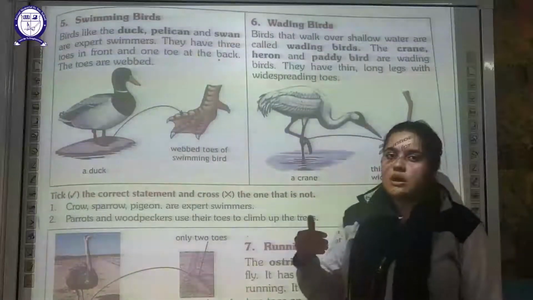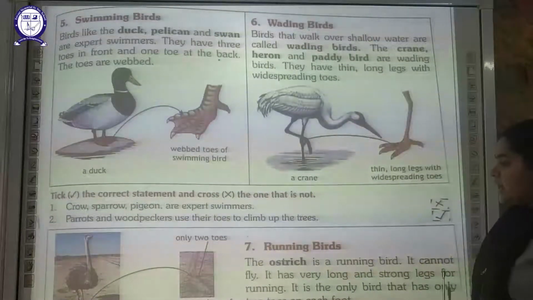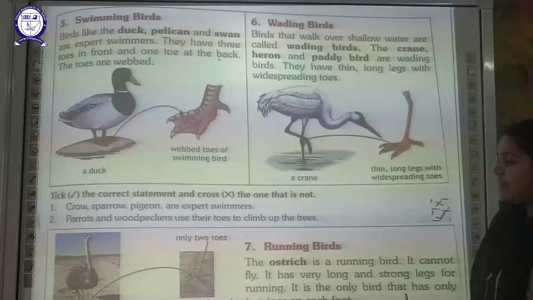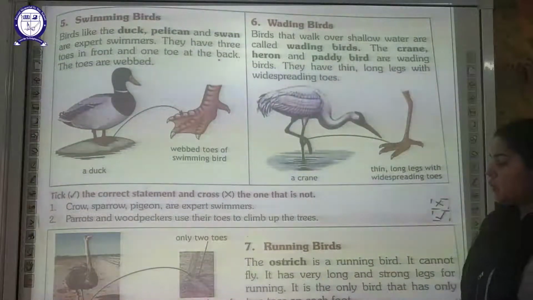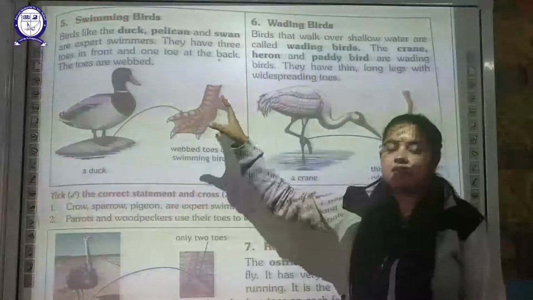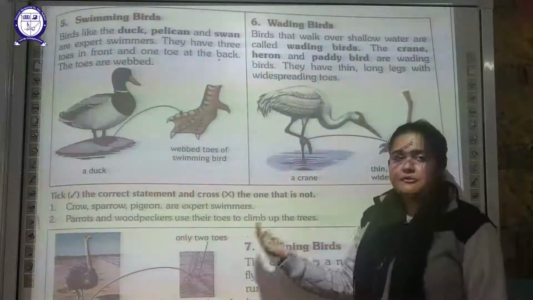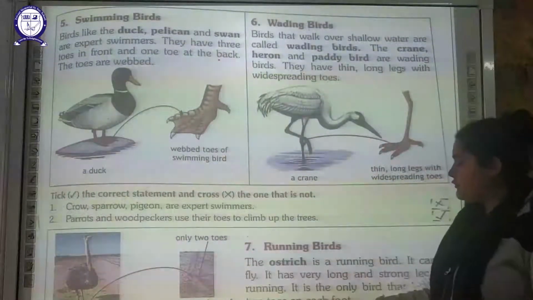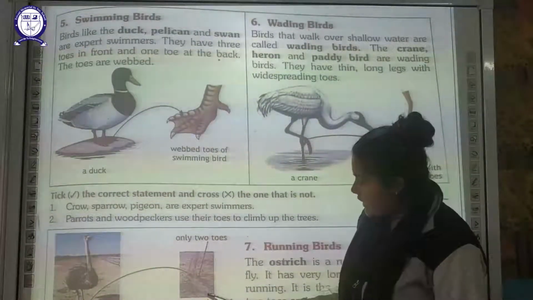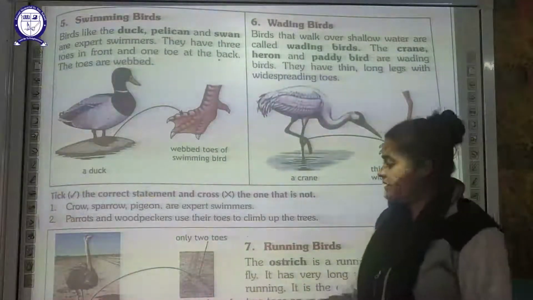It has specific legs, long strong legs, which help it to run on the ground with great speed. It is the only bird which has only 2 toes on each foot. So there is an exception over here. Before that we have discussed that all the birds have 2 feet and 4 toes on each foot. But this bird, the ostrich, as you can look at the diagram here, has only 2 toes. Okay, so this is an exception, you must remember that.